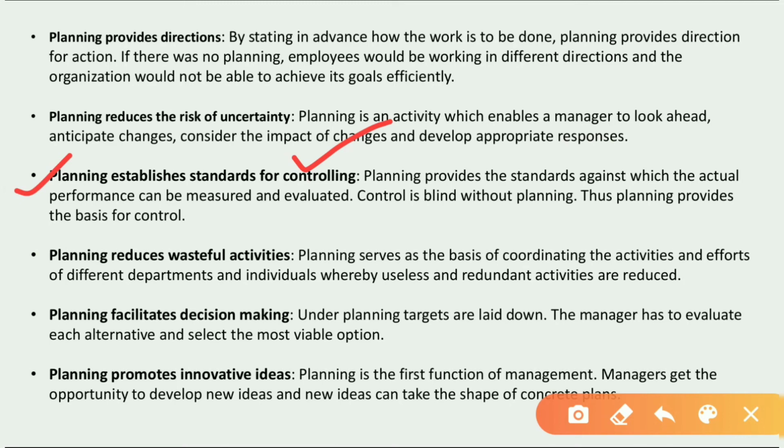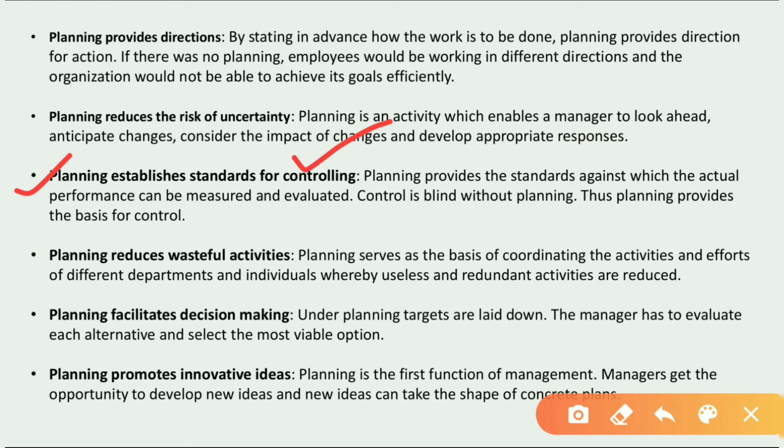So controlling is also backward looking, which means we look back. We look back, and then we compare what we have planned and what we actually achieved. That is controlling. But in planning we do not look back at our past. That is why it is said that planning establishes standards for controlling. Planning means to think in advance. Controlling means to compare what we have actually planned with what we have achieved.